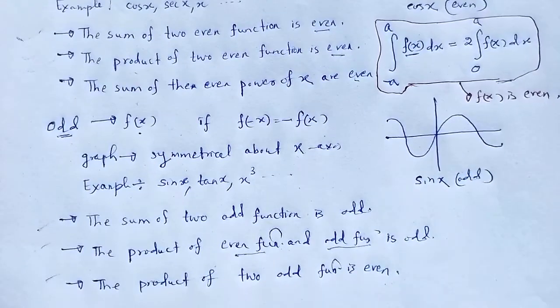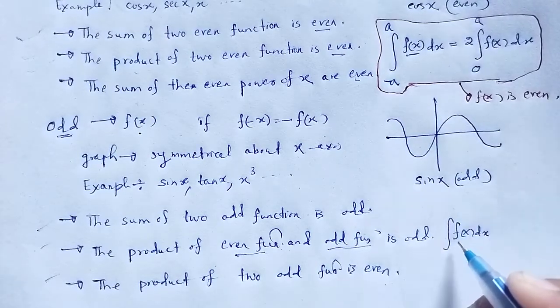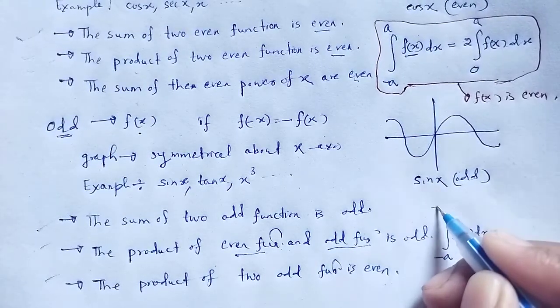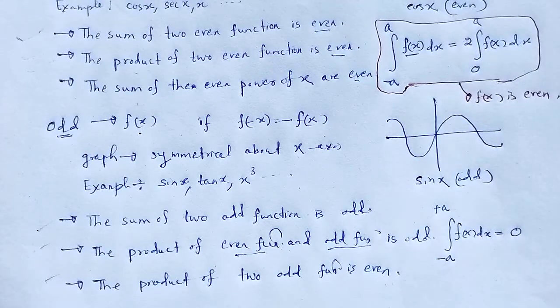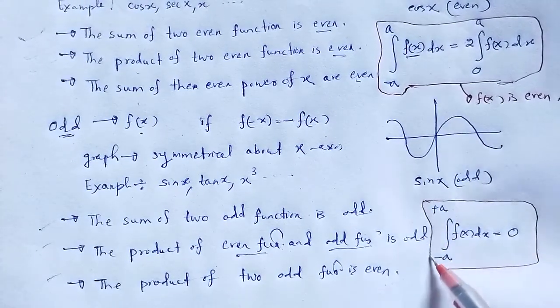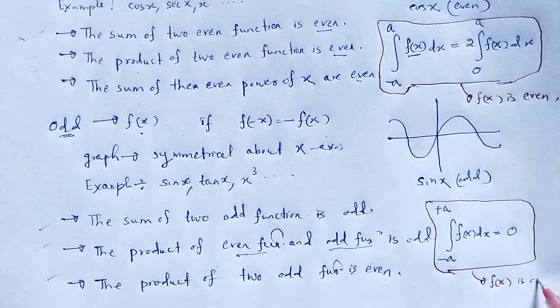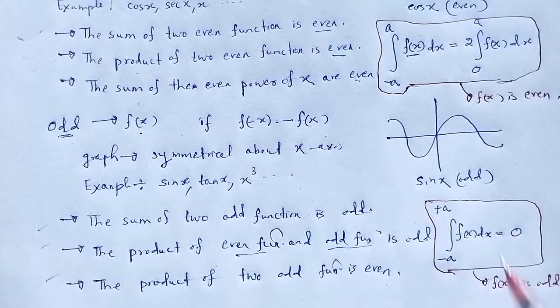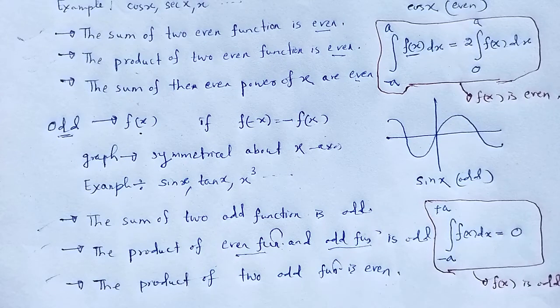If that function f of x is odd, then the integration of that function from the limit minus a to plus a results in 0, as that function f of x is odd. These are the important integrals which are necessary to derive Fourier series in the case of even and odd functions.